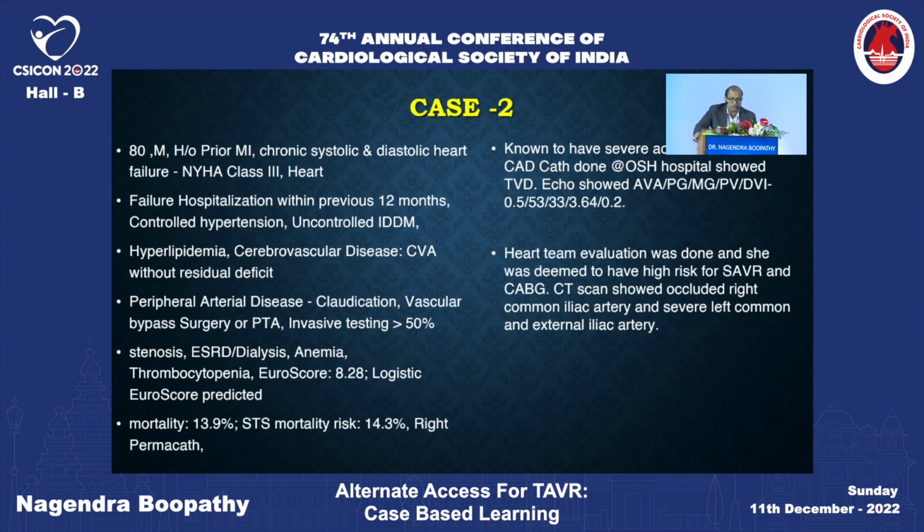This is an 80-year-old male with multiple comorbidities. To summarize, he has triple vessel disease and paradoxical aortic stenosis, that is, low flow, low gradient with a normal LV function. He has triple vessel disease, as I told initially.